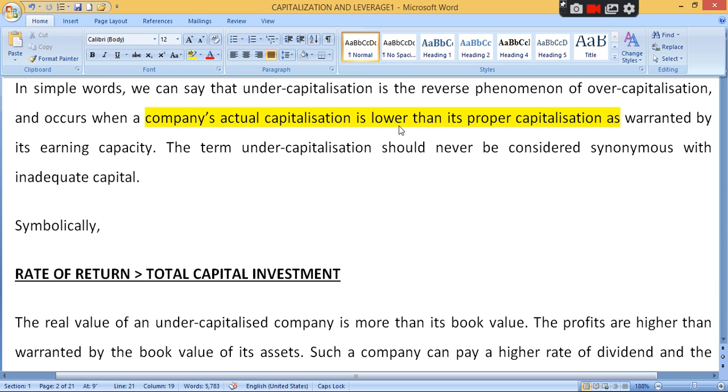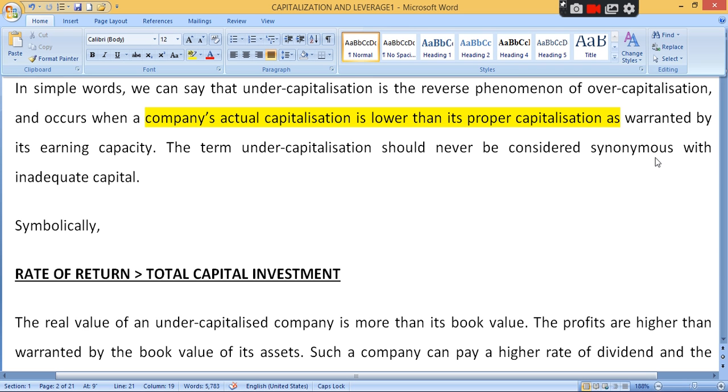Listen, undercapitalized should never be considered as a synonym with inadequate capital. Inadequate means not sufficient capital. Clear? Undercapitalized નો meaning એવો નથી કે તમારી પાસે sufficient capital નથી. Clear? But your investment will be less as compared to proper capitalization.